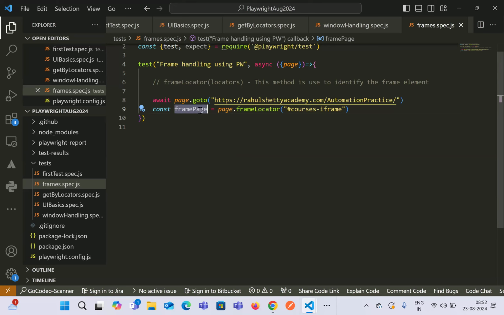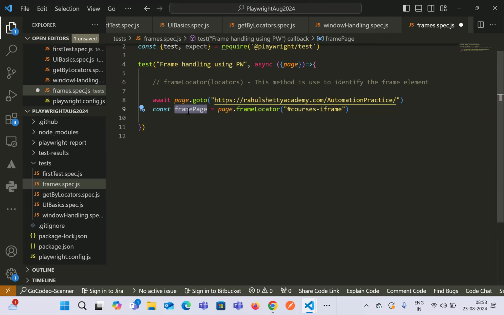So what we are doing over here is storing the locator of the iframe inside a variable. Now Playwright says that whatever variable you have used to store the iframe locator, this variable becomes your control for iframe automation, or automation for the elements inside the iframe.